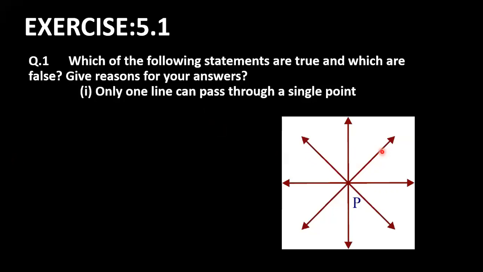Check this one. I'm showing the figure for you to understand. Infinite lines, ma'am. Yeah, it is correct. Only one line can pass through a single point. Here I've taken a point P. So you can observe many lines here passing through this point. These are the lines I've drawn. You can draw infinitely many lines here.